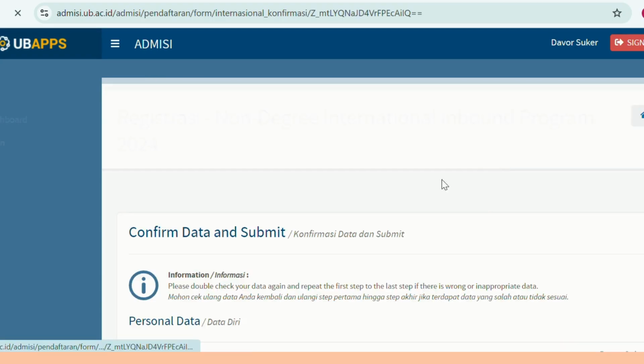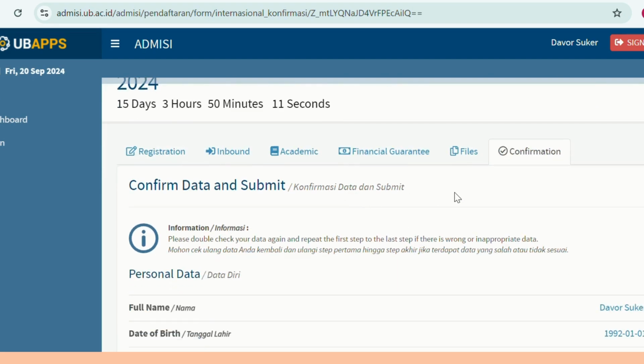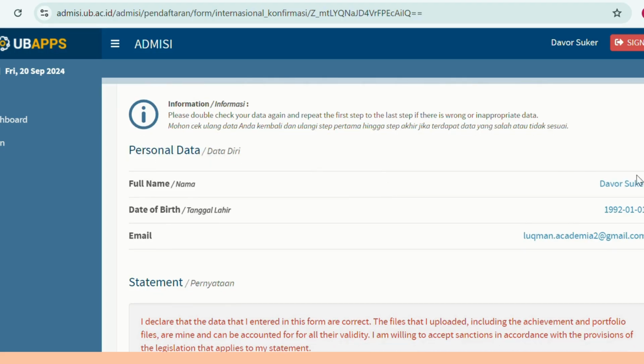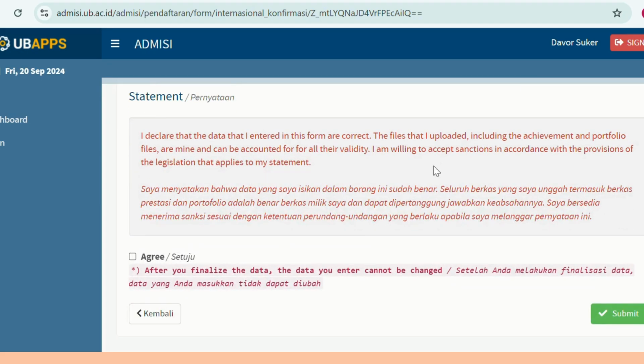And in the end, we will go to the confirmation page, in which you need to confirm whether the data that you have submitted is true. For instance, your full name is true. In this case, I use one of my favorite soccer players, Davor Suker from Croatia, back in the World Cup 1998. And then the date of birth, please make sure that you have chosen the correct date of birth and your email address. And then there is a statement that all the data and files that you have uploaded are valid and correct, and suitable with your condition.